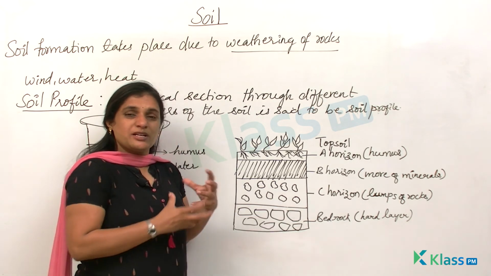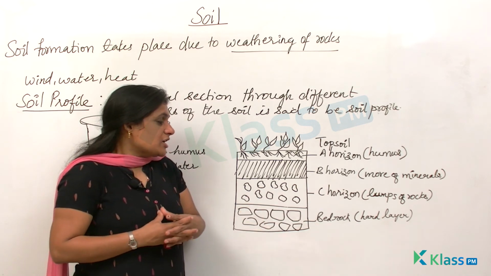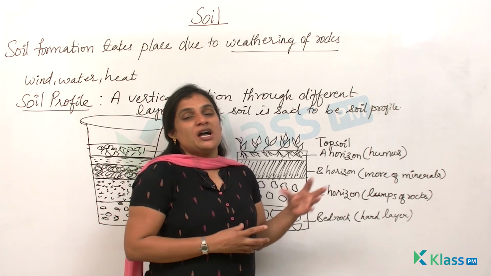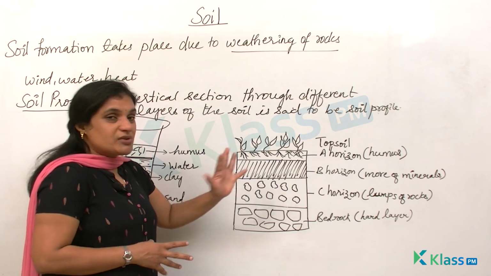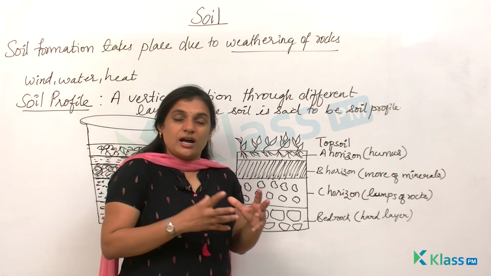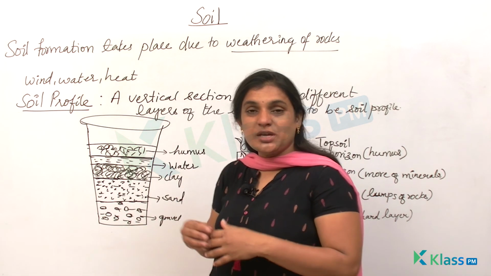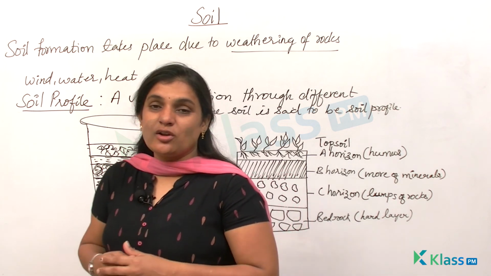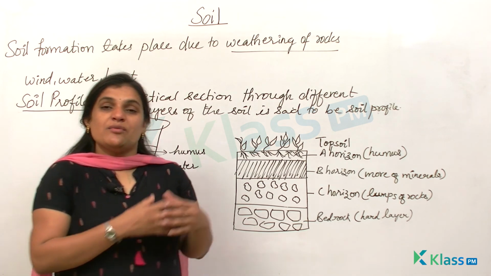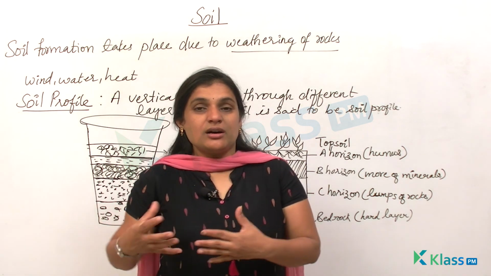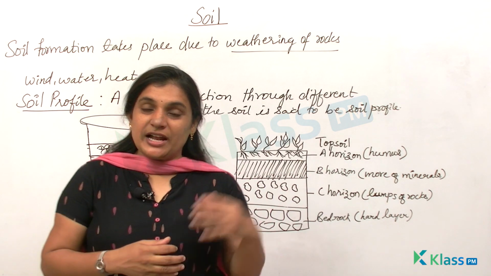The C horizon is made up of lumps of rocks and there are cracks between these rocks. And below the C horizon you have your bedrock, which is a very hard layer, and it is very difficult to dig it with a spade. So this is how you can give the different layers of soil profile as horizons. The topmost soil or the top soil is considered to be rich in humus, and this humus along with the organic matter will provide nutrients which are required for the growth of vegetation. And when there is proper vegetation, you will have food for all the organisms living. So this is how you can give the soil profile and different layers of the soil.